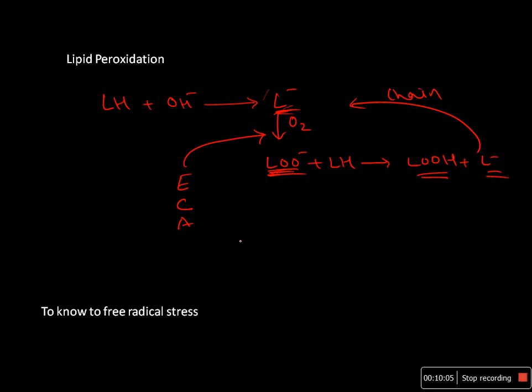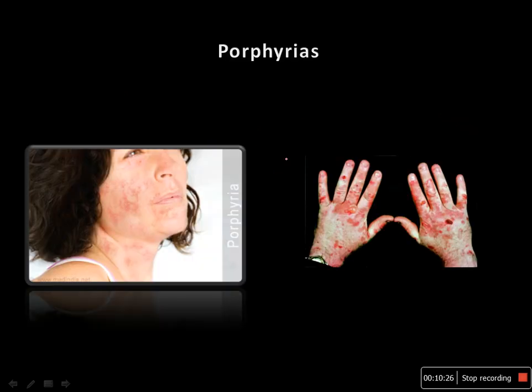And to know the free radical stress in the body, there is one marker called MDA, or malondialdehyde. This is to know the free radical stress, and clinically it is very important. If the free radical stress is high in the patient, you can recommend more intake of the antioxidant vitamins.